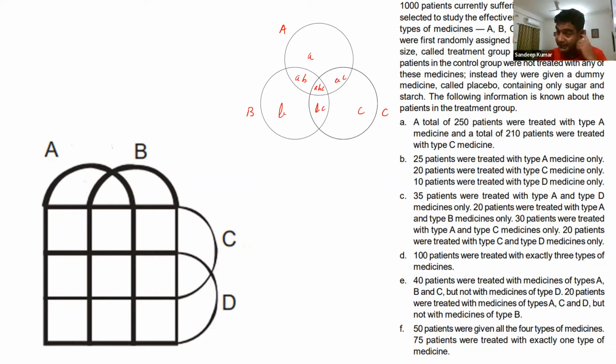So in a typical three set Venn diagram, we are talking in terms of 7 regions. Similarly, in a four set Venn diagram, it is 2 to the power 4 minus 1, that is 15 regions.